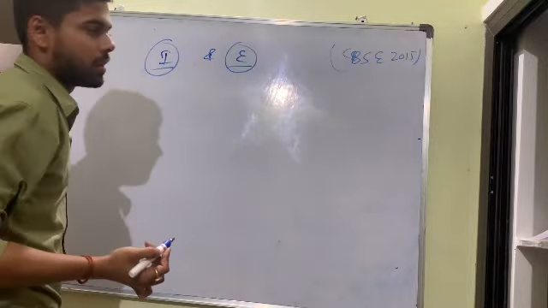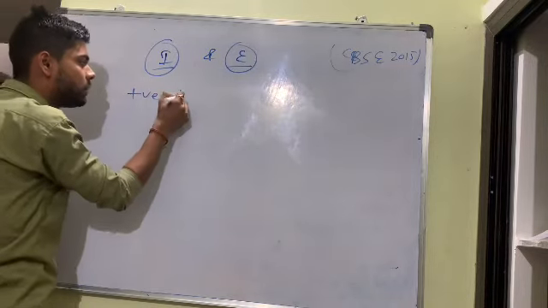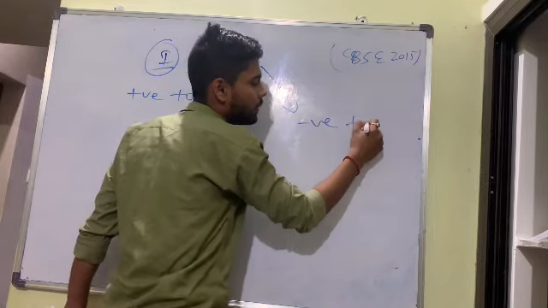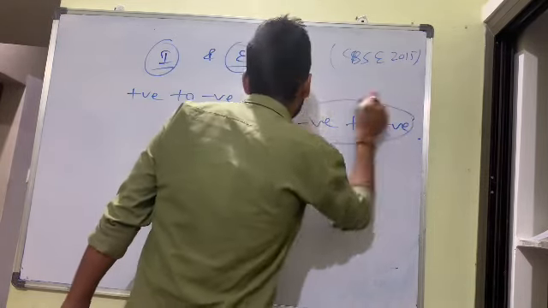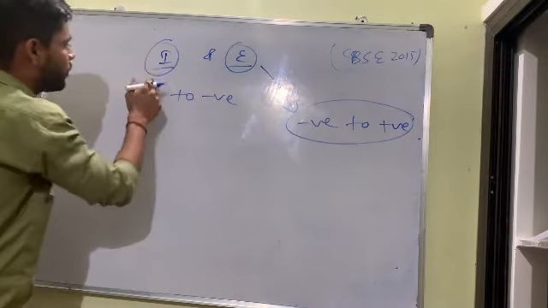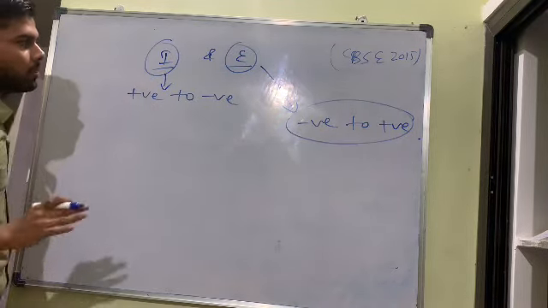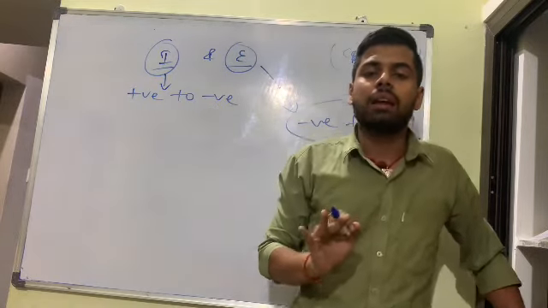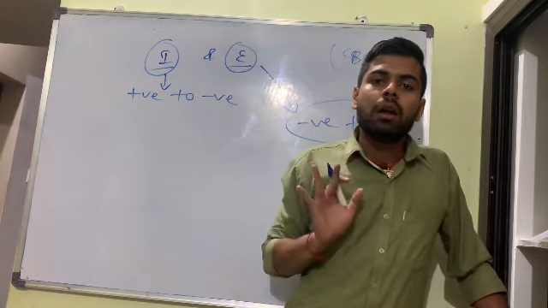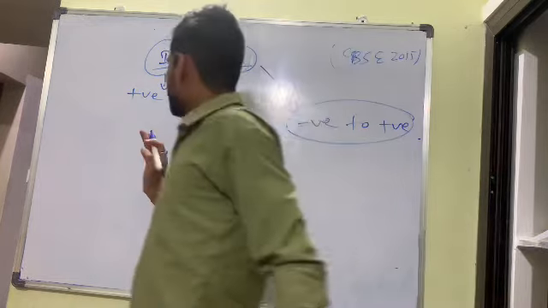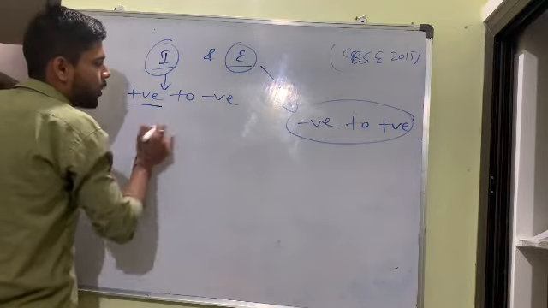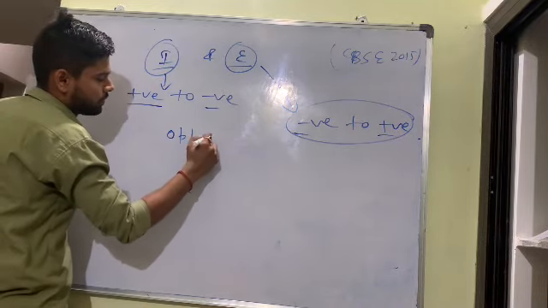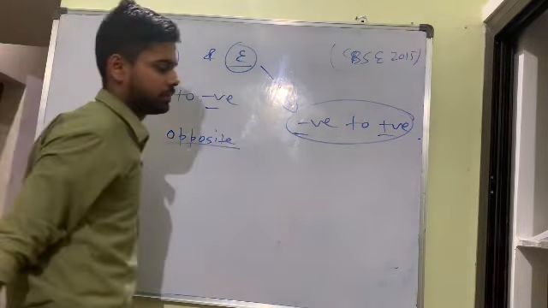So, bacha, you always say current flows from positive to negative. Electron flows from negative to positive. Clear? Question is, what is the relation between direction of electric current and electron? So you will say current flows from positive to negative, electron flows from negative to positive. So direction is what? Opposite. Okay.